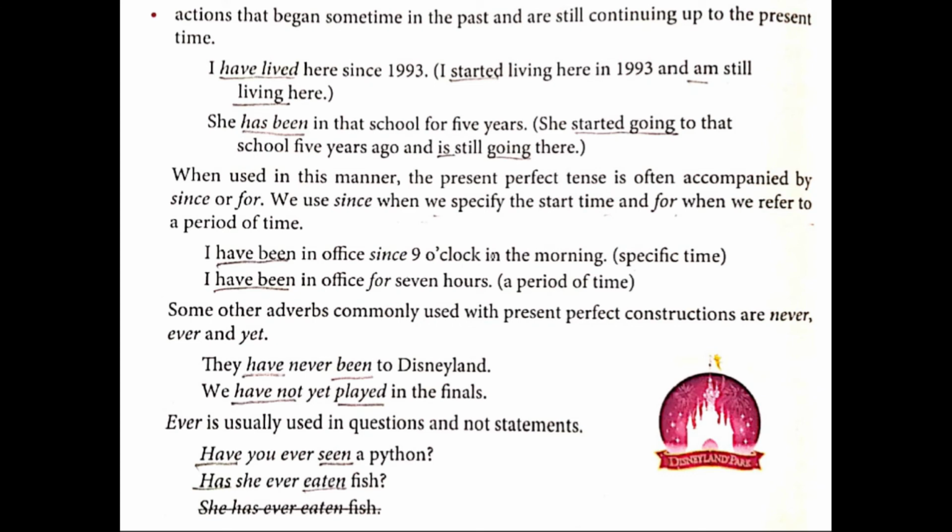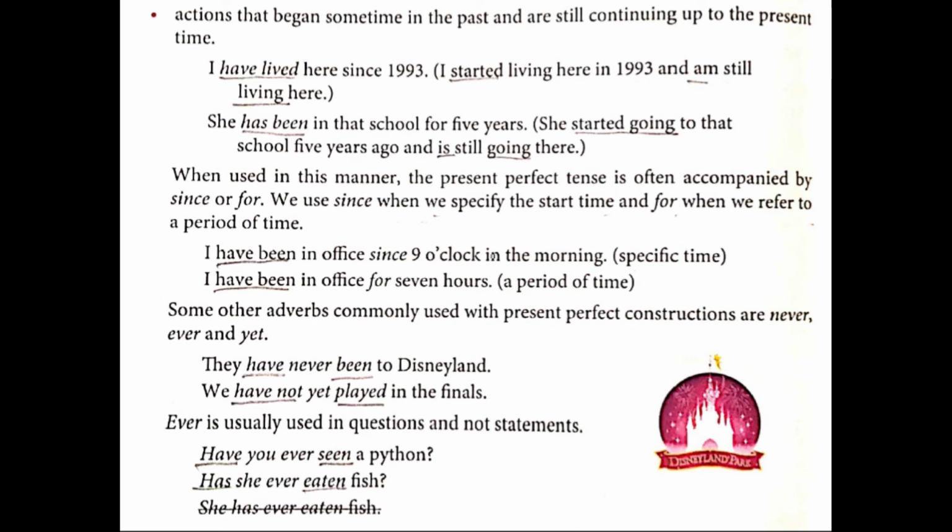Next one, when used in this manner, the present perfect tense is often accompanied by "since" or "for". Means in such sentences you will be using since or for. Now where to use since and where to use for? There is a certain rule, you can find it on Google: just search for rules of since and for. We use "since" when we specify the start time and "for" when we refer to a period of time. "For" is used for a long period of time and "since" for a specific point in time.